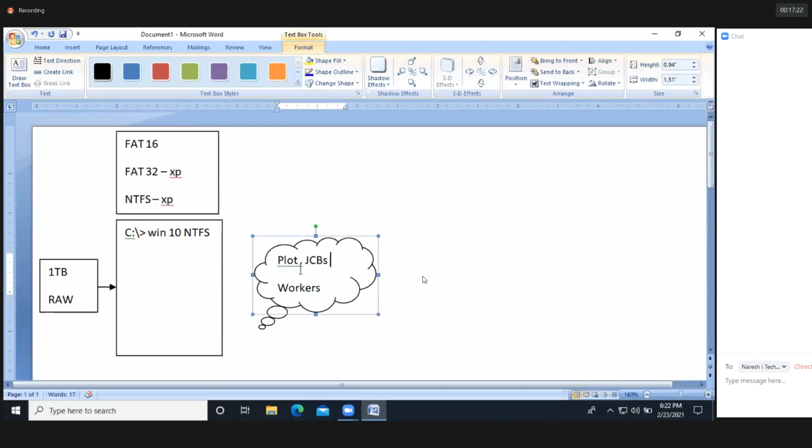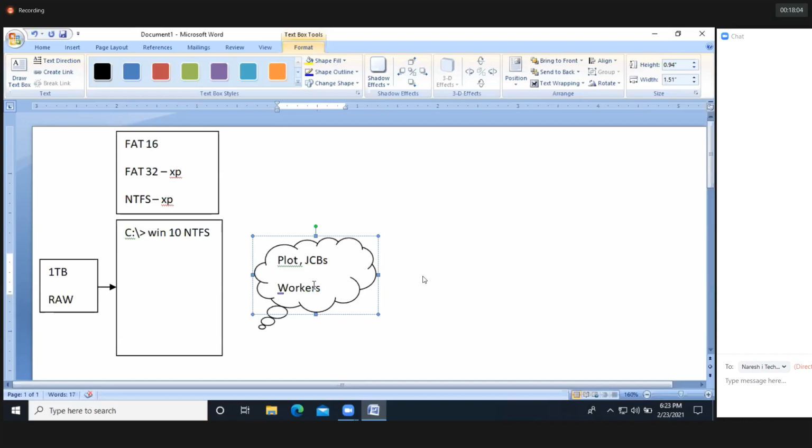Now I clean the plot. I made this plot into a ground. Can we stay there? It is possible, guys. We can stay there, but we don't have much protection. For example, I purchased a refrigerator, a washing machine, and a television. Where do I need to keep all this? Yes, we can keep the refrigerator, the washing machine, and the television in our ground. But do you have protection, guys?